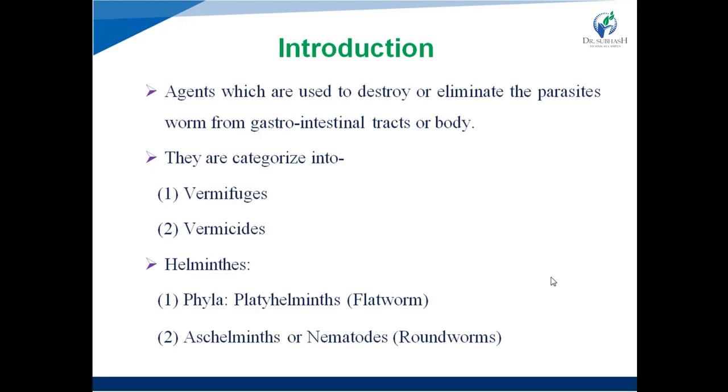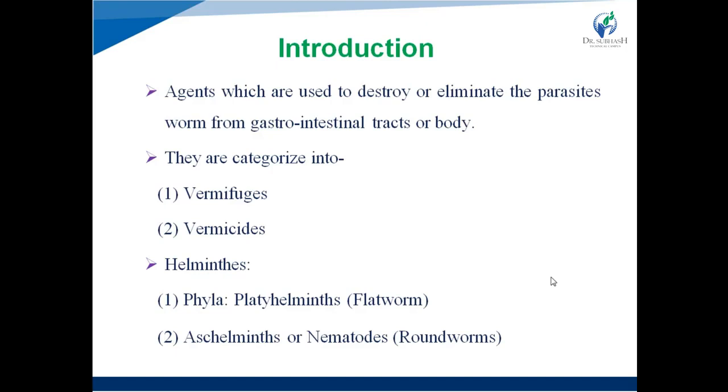This type of helminth causes infection inside the human body. Altogether, flatworms are cestodes or trematodes, which are tapeworms or schistosomes, and nematodes are roundworm, hookworm, pinworm, and whipworm.